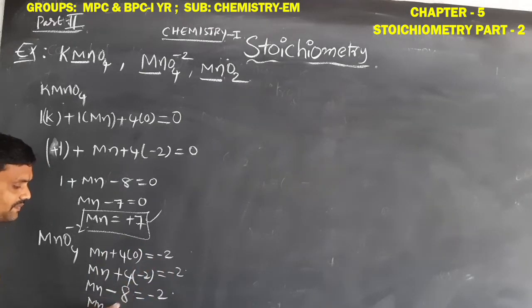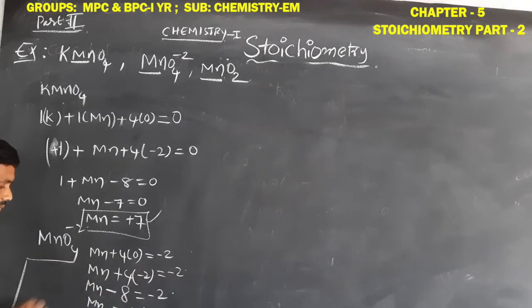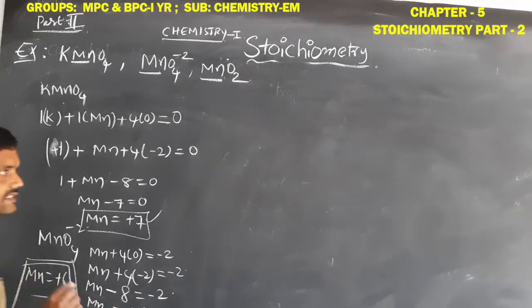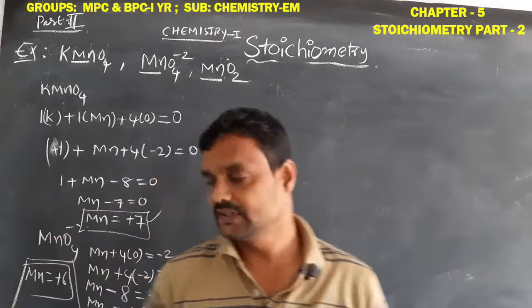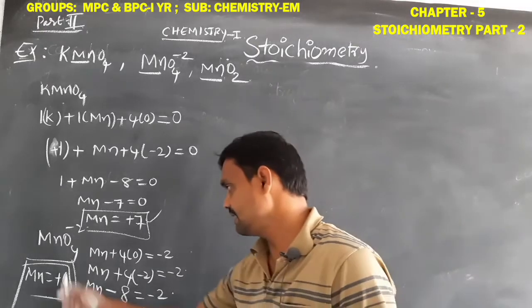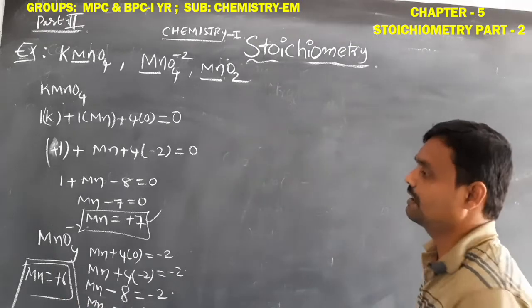So Mn, this minus 8 goes to the right side, plus 8. So minus 2 plus 8, how much? Mn is equal to plus 6 oxidation number. So this is the plus 6 oxidation number of manganese in the MnO4 2- ion.